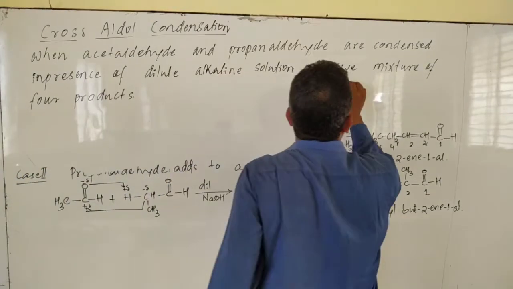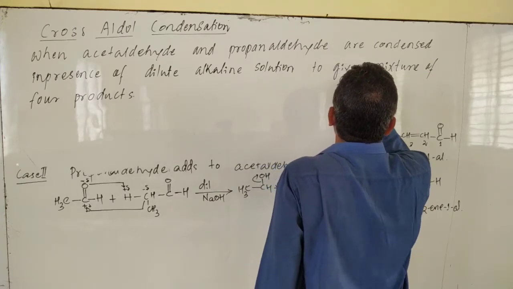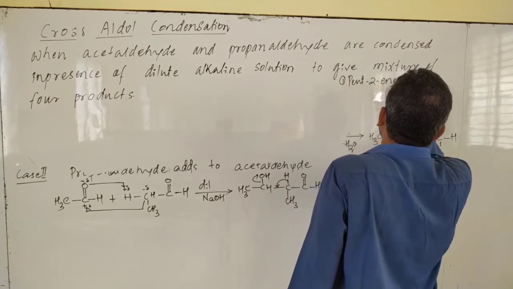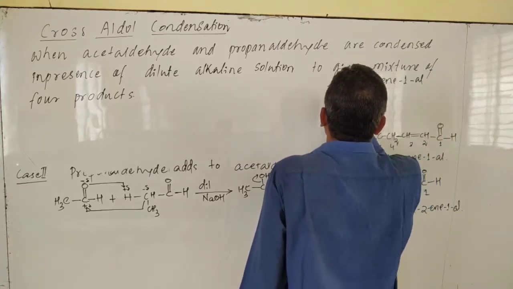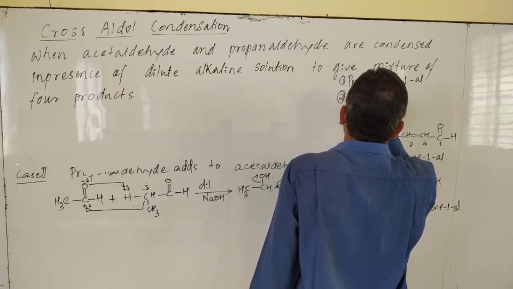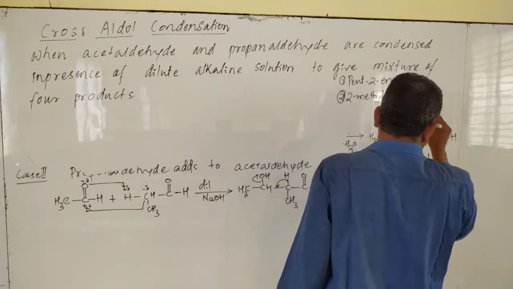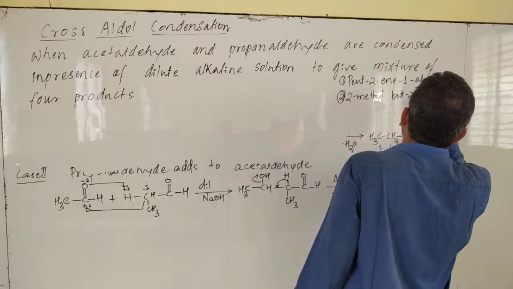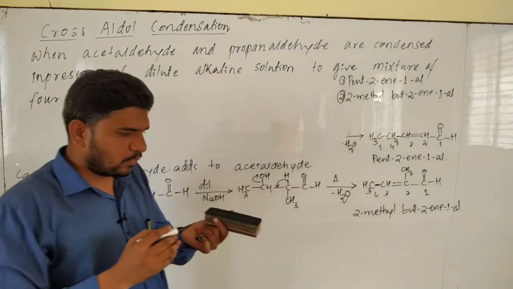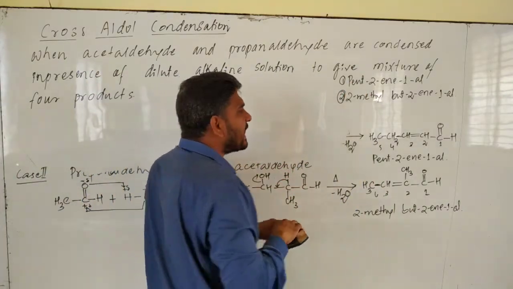First compound is pent-2-en-1-al. Compound number 2 is 2-methyl but-2-en-1-al. These are the two compounds formed by cross aldol reaction.